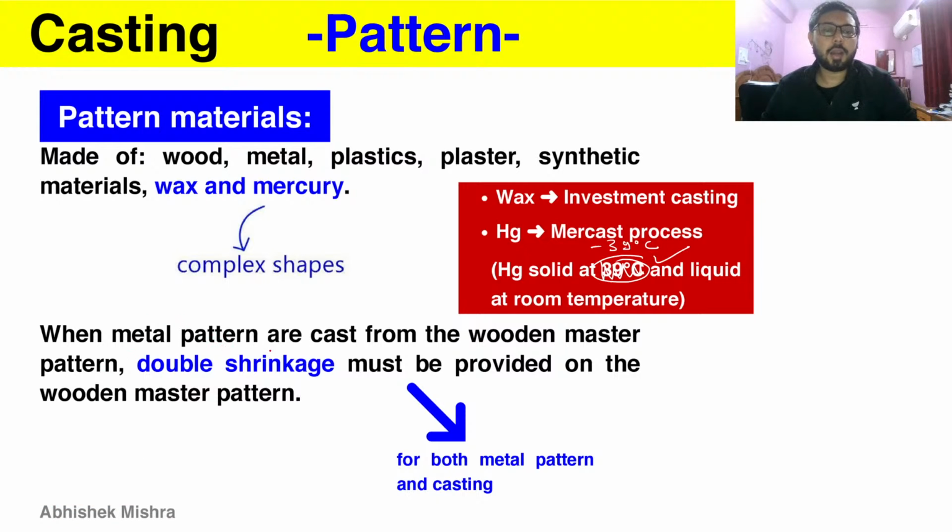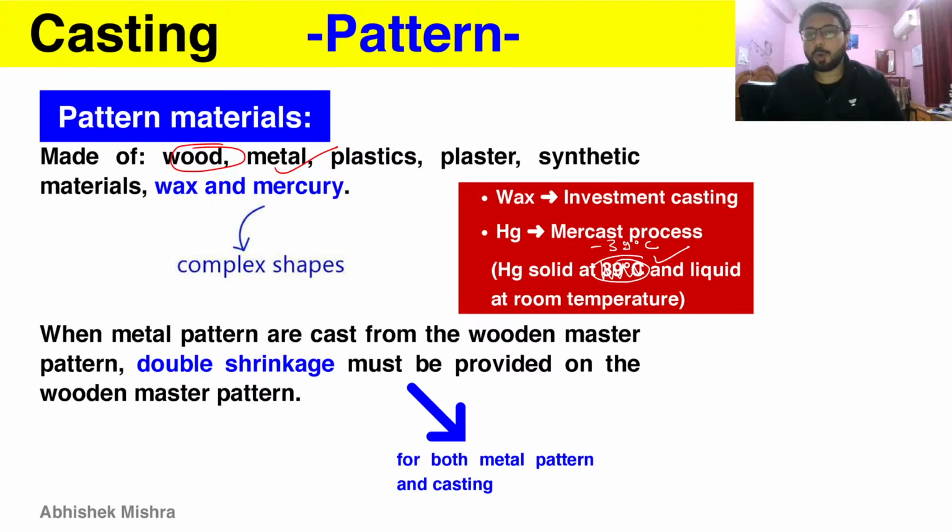When metal patterns are cast from a wooden master pattern, wood can be a pattern material, and metal can also be a pattern material, but wood patterns cannot shrink because they do not have that shrinkage property. But metal shrinkage can occur in metal pattern manufacturing also. So if metal patterns are cast from the wood pattern, then double shrinkage must be provided on the wood master pattern to compensate for both metal pattern and casting shrinkages.